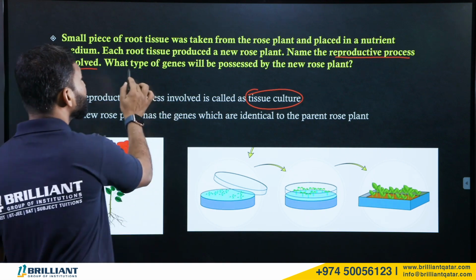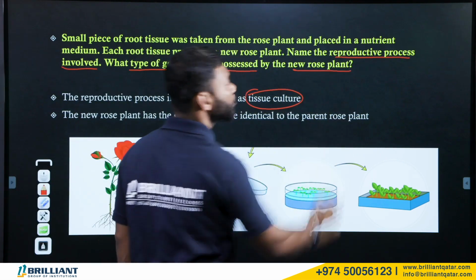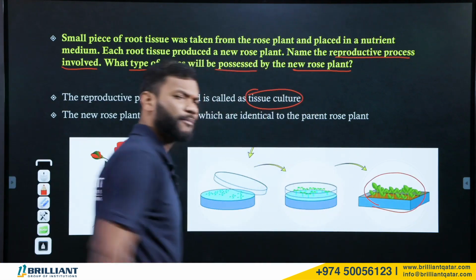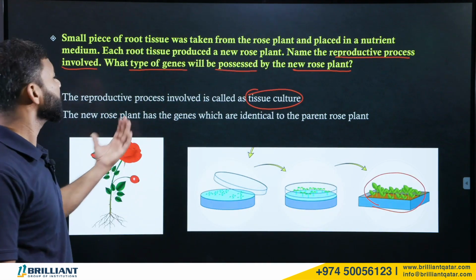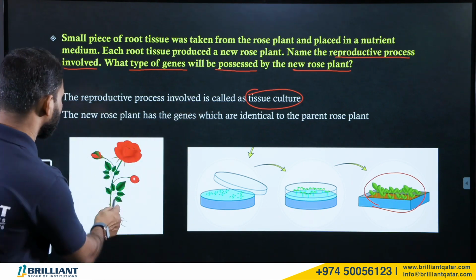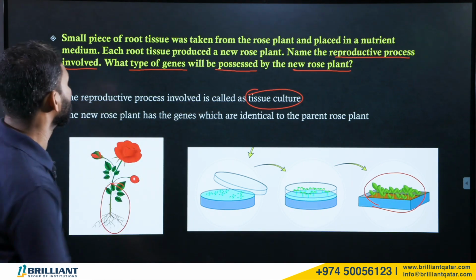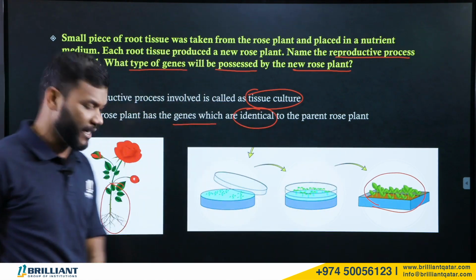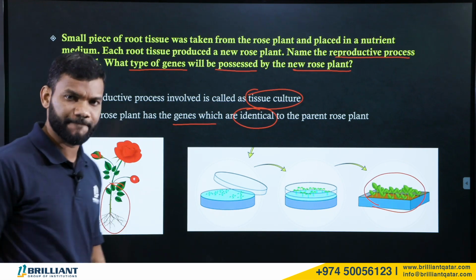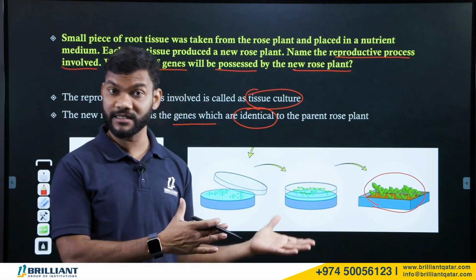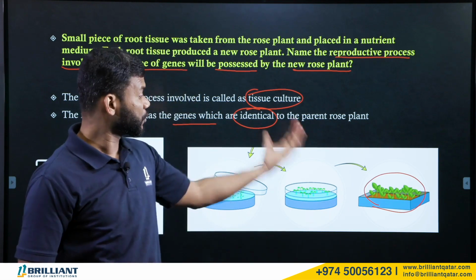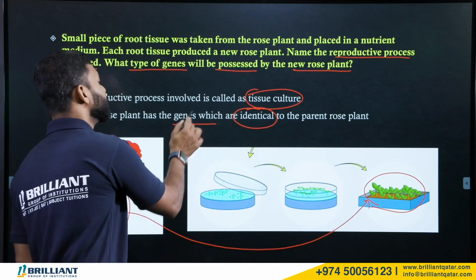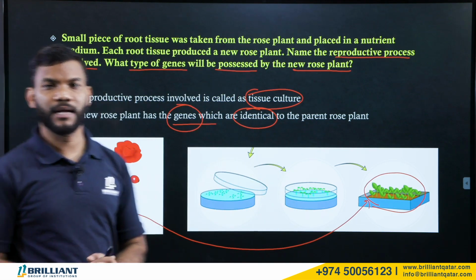Now, what type of genes will be possessed by the new rose plant? This is the new rose plant, right? It will have the same genes as the parental plant. That means whatever genes the rose plant has, the new rose plant will have genes which are identical to the parental plant. That means it is a type of asexual reproduction. Tissue culture is a type of asexual reproduction. So surely they will have the same genes as the parental plant.